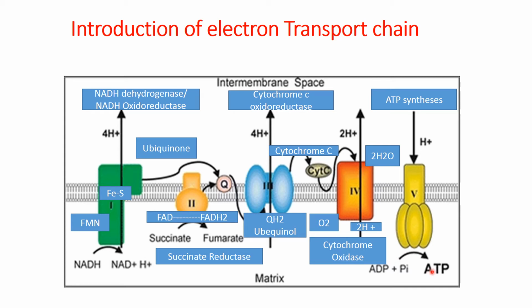So this formation of ATP, when electrons are carried from one complex to the other and ultimately delivered to oxygen, on the basis of this we call this oxidative phosphorylation.